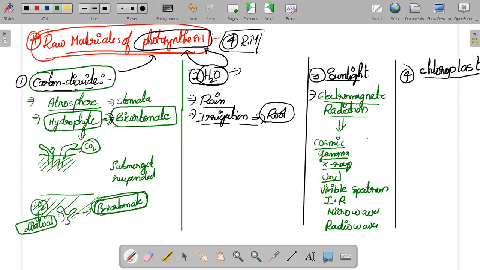Then the ultraviolet rays will come. Ultraviolet rays you might know from the sun. The sun emits gamma rays, X-rays, and cosmic rays also, but these things don't reach the Earth. Sun and stars emit cosmic, gamma rays, X-rays, ultraviolet rays, visible, IR, microwaves, radio. The sun emits all these waves, but cosmic, gamma, and X-ray don't reach the Earth. They don't reach the Earth.